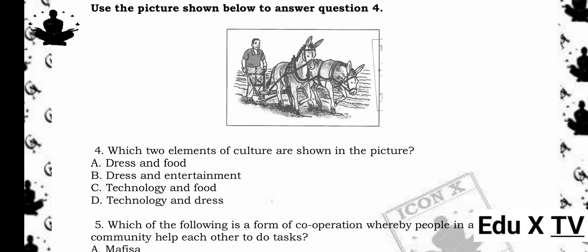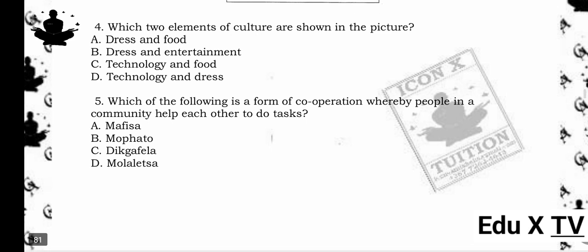Use the picture shown below to answer question 4. A picture of a man dragging a plowed implement with the help of 2 donkeys. 4. Which 2 elements of culture are shown in the picture? A. Dress and food. B. Dress and entertainment. C. Technology and food. D. Technology and dress. The answer is C. Technology and food.